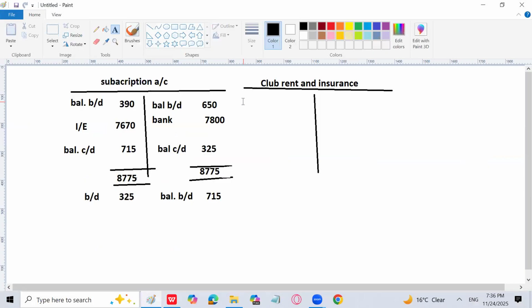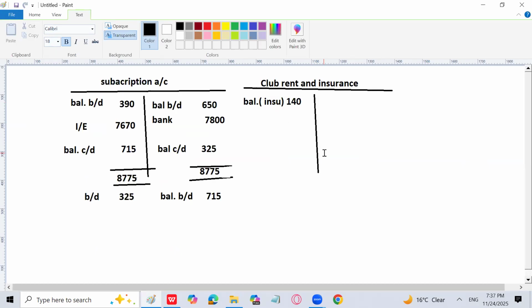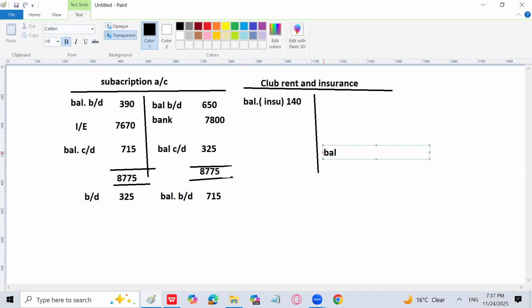So I will write here balance, which is going to be the insurance, which is prepaid actually, brought down, that is 140, and the insurance balance carried down for insurance again, which is prepaid, that is going to be how much?